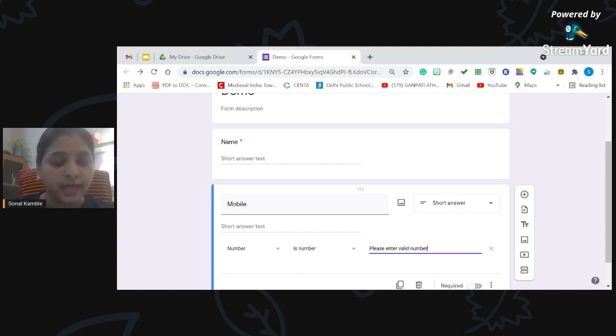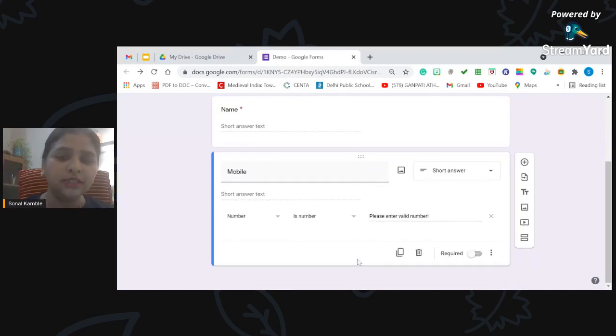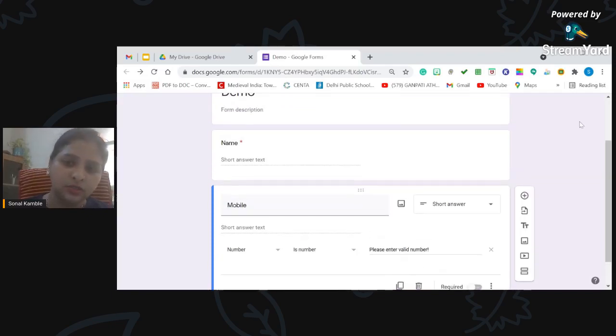Okay, and this is also useful when we are giving away question papers to our students. I will speak in both contexts, general and classrooms also, because we can keep a password protected form. If the student enters that password, then only that person will be allowed to move to the next section, which I will be covering in some time. So till here, I hope everyone is clear that I have validated my response. I have created two short answer questions.